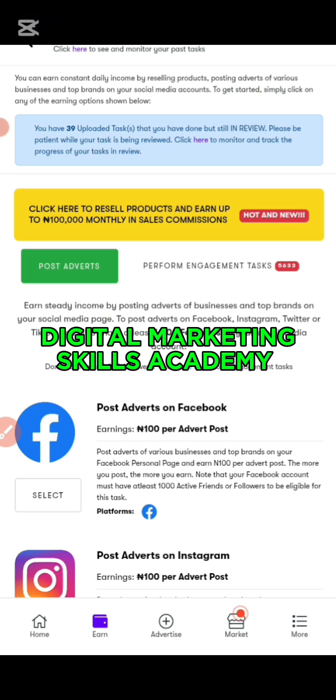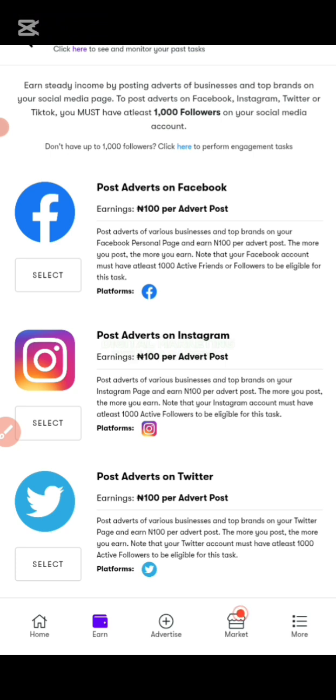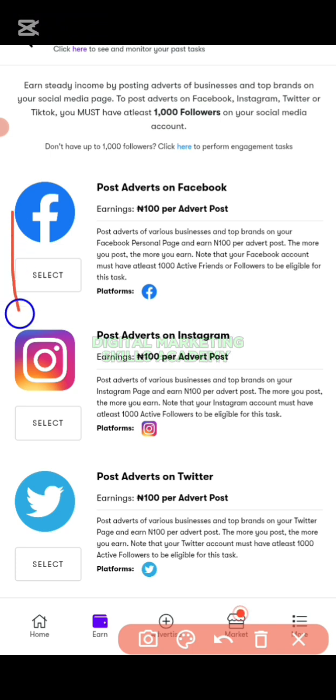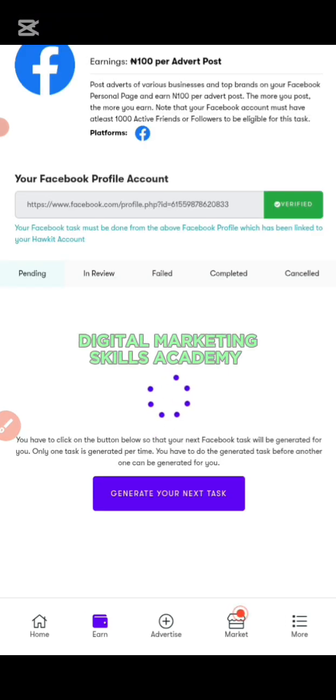What you need to do is just click on this select here. If you want to post your advert on Facebook, you just click on this select.